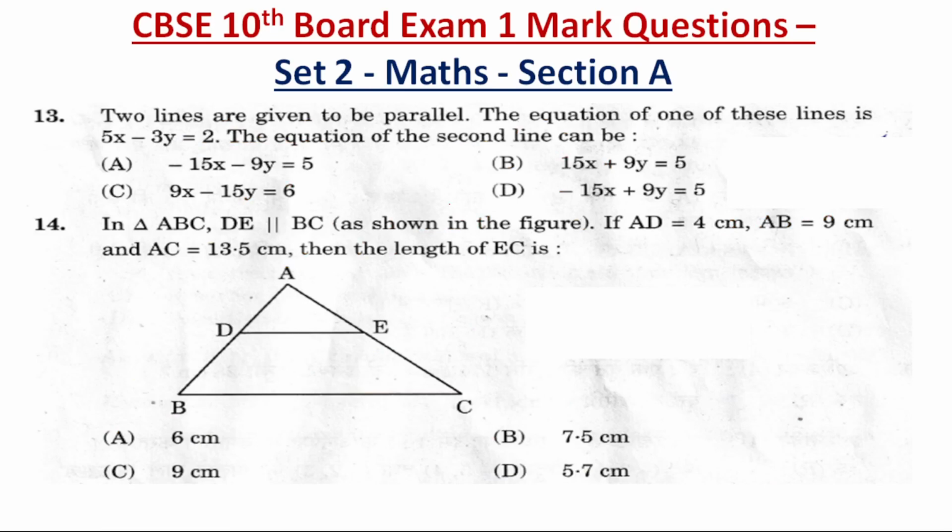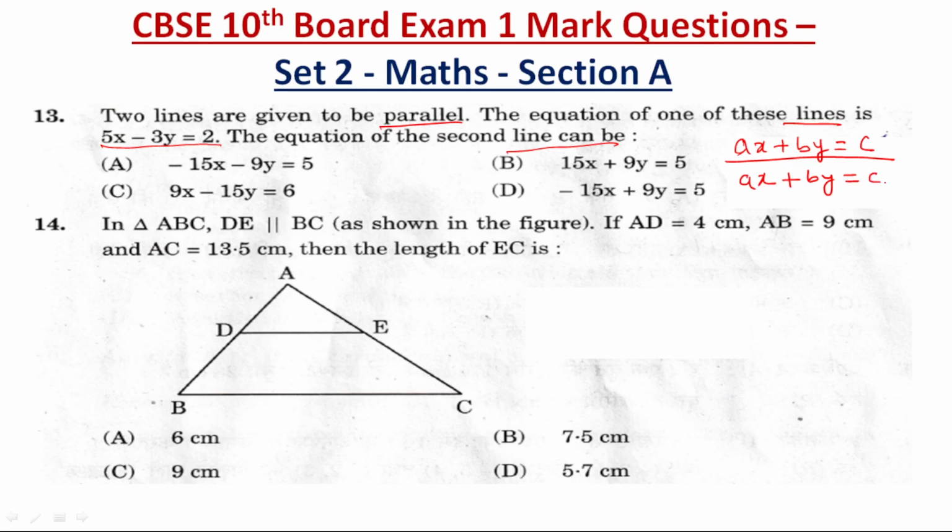Now question number 13. Two lines are given to be parallel. The equation of one of these lines is 5x minus 3y is equal to 2. And the equation of the second line can be, so for the information of all my students, if a line is given to you as ax plus by is equal to c, okay, the equation of a parallel line will have its x and y coefficients the same or proportional, ax plus by, but the constant will get changed.